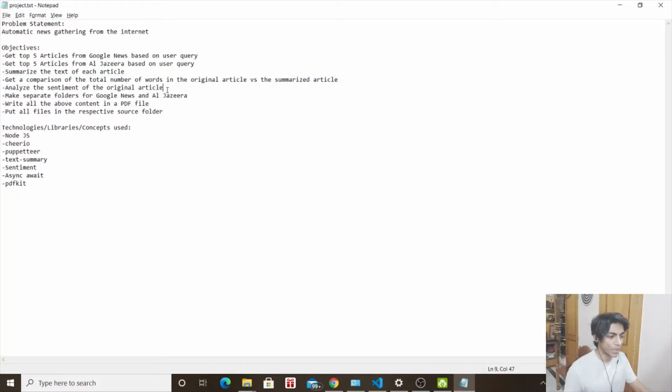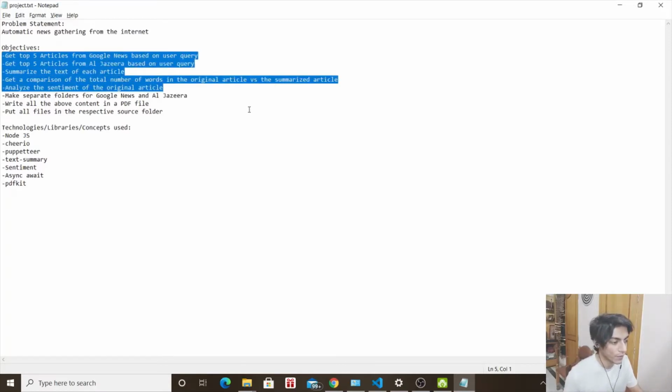Then we are going to analyze the sentiment of the original article, and what we're going to do next is make separate folders for Google News and Al Jazeera, and we're going to write all the content that we mentioned in the first 5 articles that we've retrieved from there. We're going to write all this content in a PDF file. That is one PDF file for Google News, one PDF file for Al Jazeera per topic, depending on the user query, whatever the user wants.